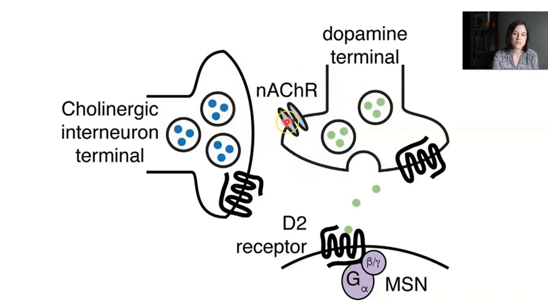They release acetylcholine, it binds to the nicotinic acetylcholine receptor, and this produces positive current in the terminal. And through this mechanism, these cholinergic interneurons can regulate dopamine release. So nicotine can obviously bind to the nicotinic acetylcholine receptor and influence dopamine release in this fashion.